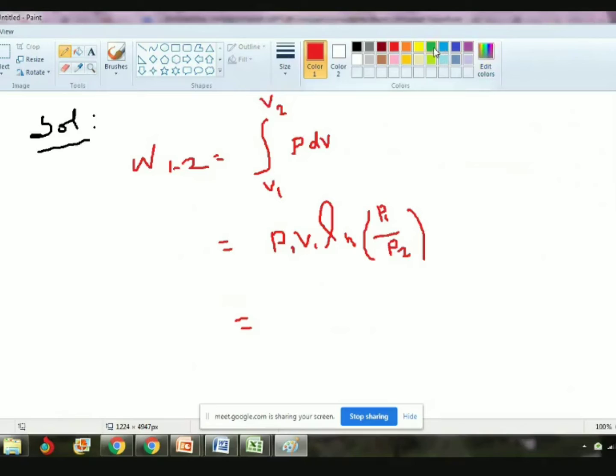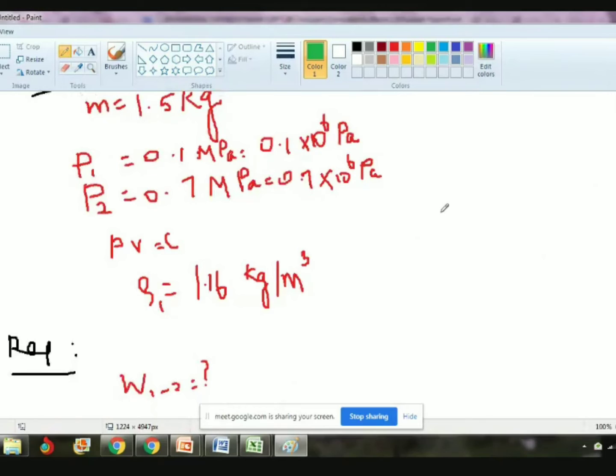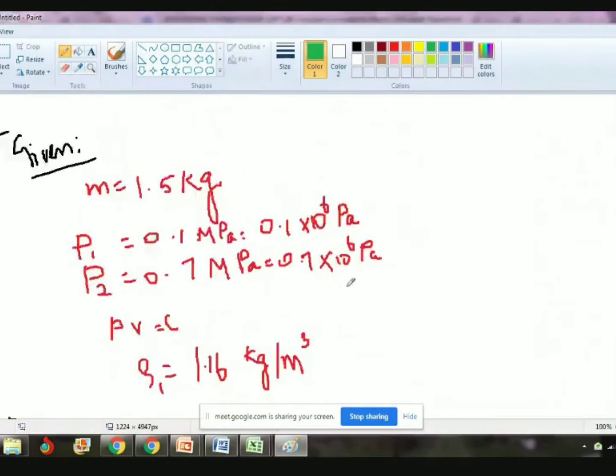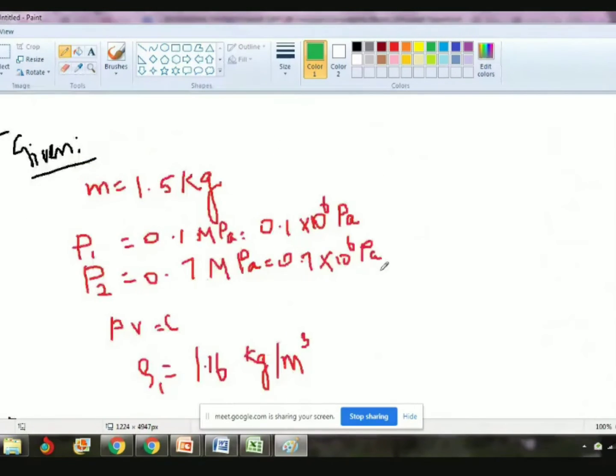So now what we have to do? The formula and then the given data, you have to cross check. For example, here P1 is there. Check it here, P1 is there, put tick. P2 also there, put tick. So we know P1, P2. But V1 also we need. Check the given data. V1 is not available. Am I correct?